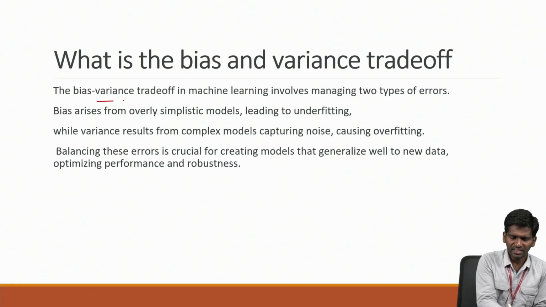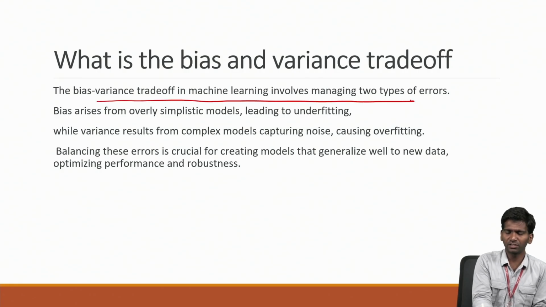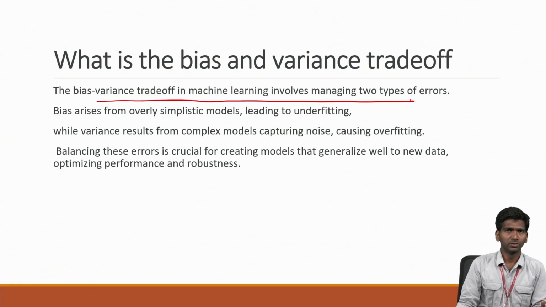The bias-variance trade-off in machine learning involves managing two types of errors. This can be related to deep learning also. Here also two types of errors come up, overfitting and underfitting. It generally occurs. So why does this occur?